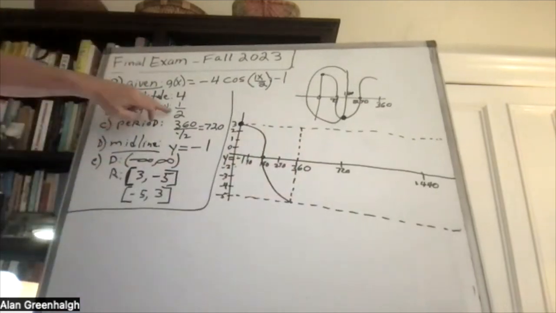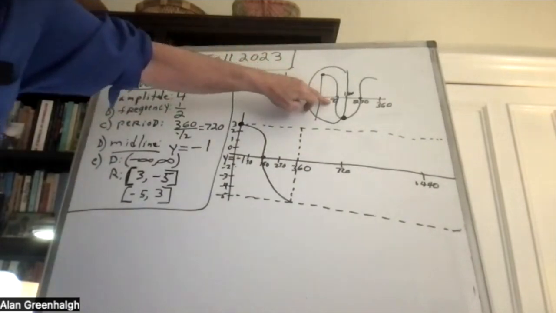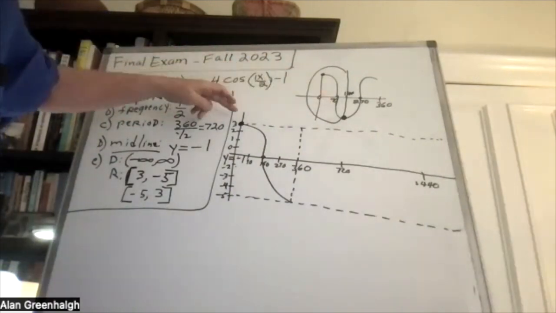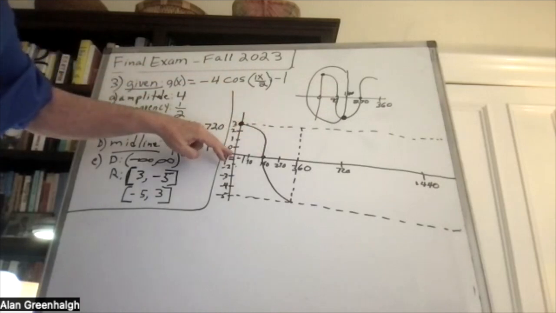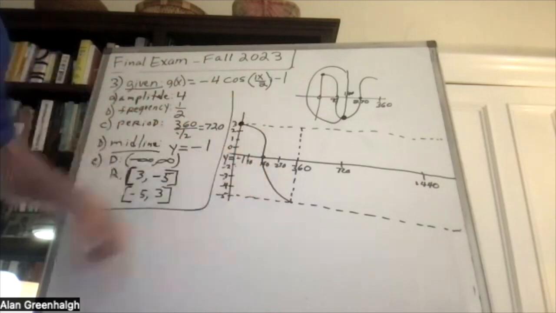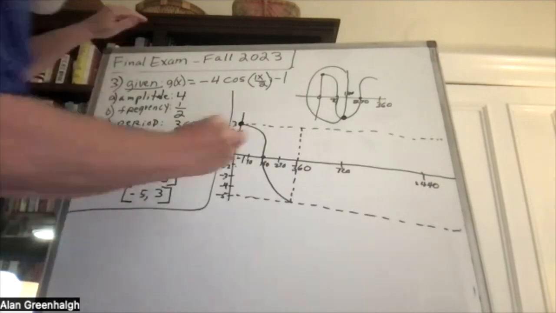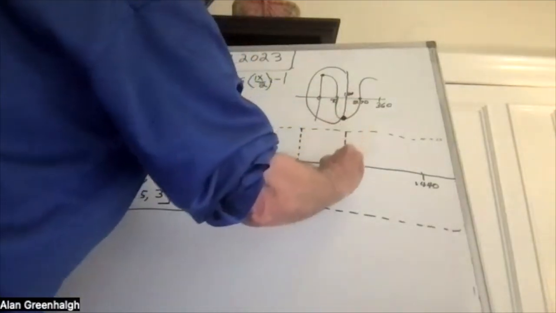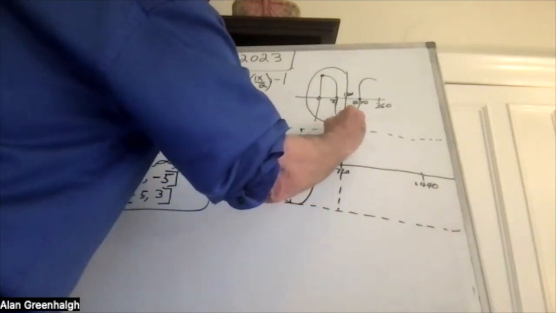So that's what the frequency tells us, that half of the normal graph, the normal parent function, is going to wind up from x equals 0 to x equals 360. And then the full period will actually be coming up like this and wind up over there.